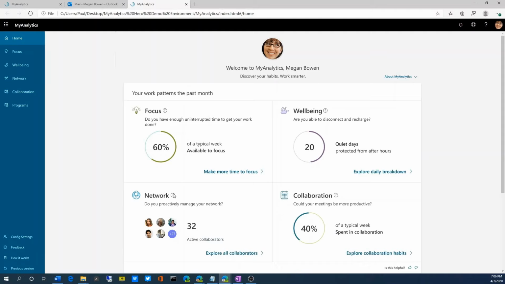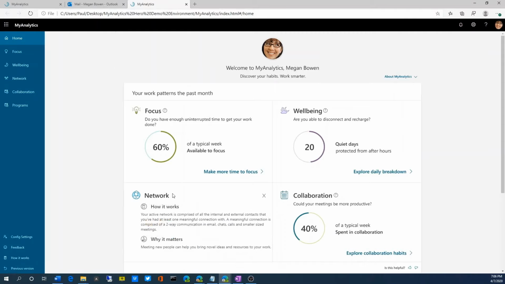Megan's active network is comprised of all the internal and external contacts she has a meaningful connection with at least once. Meaningful connections are comprised of two-way communication in email, chat, calls, or smaller size meetings. This should be important to Megan because meeting new people can bring novel ideas and resources to her work.